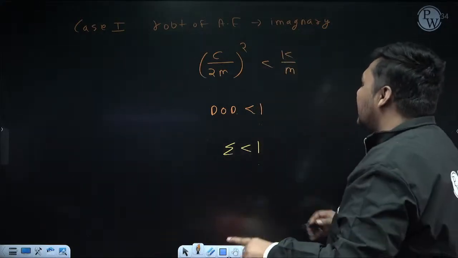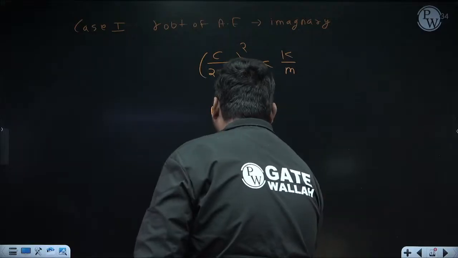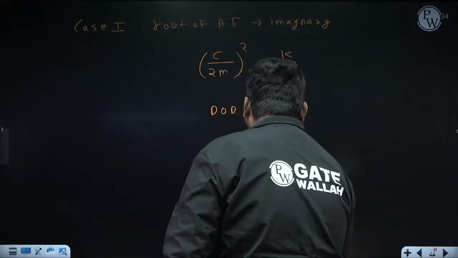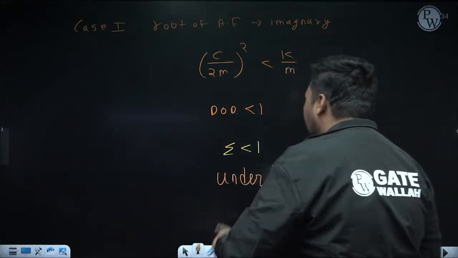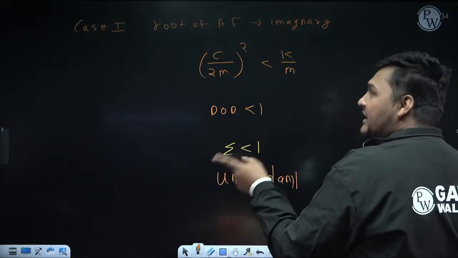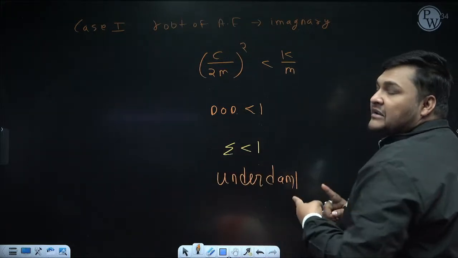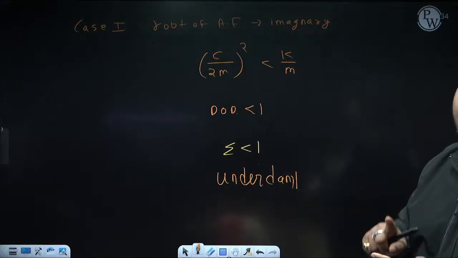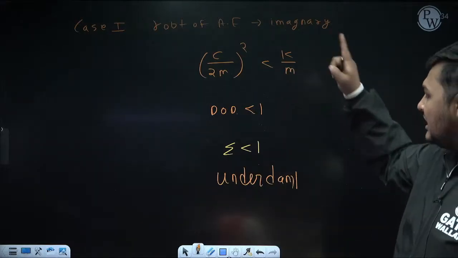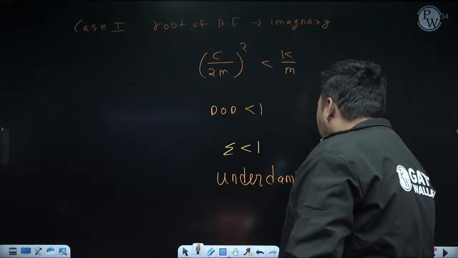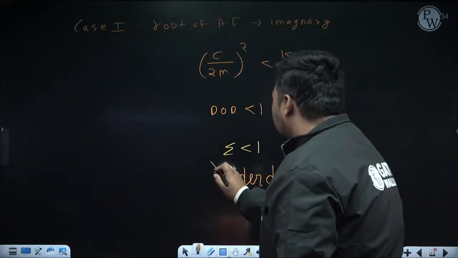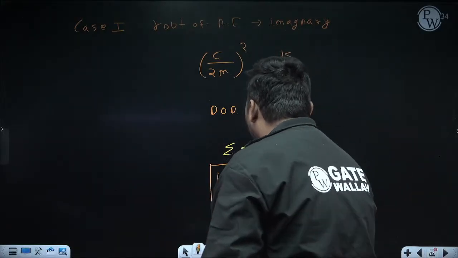That's why this case is known as under damping. Under damping, not undamping. Undamping means no damper. Here the damper is present, but still vibration is occurring. Under damping means vibration will occur, but its amplitude will reduce with time.